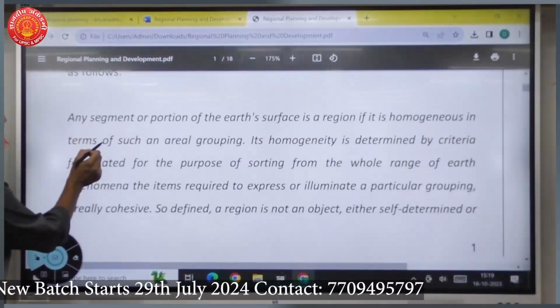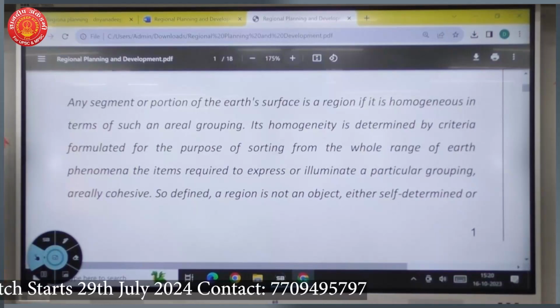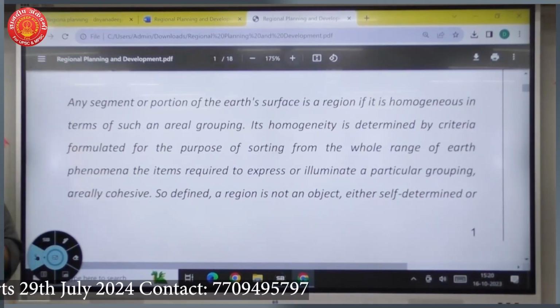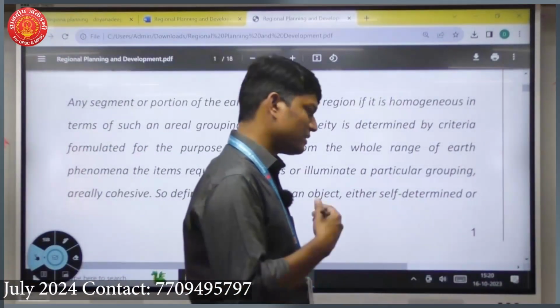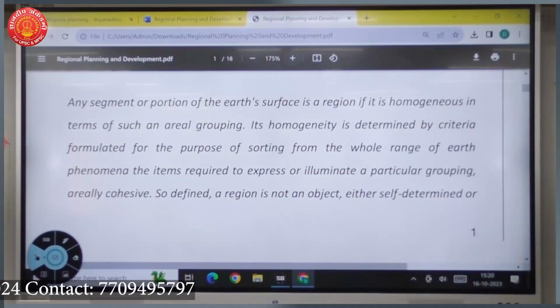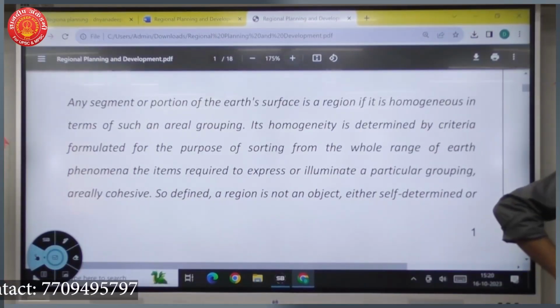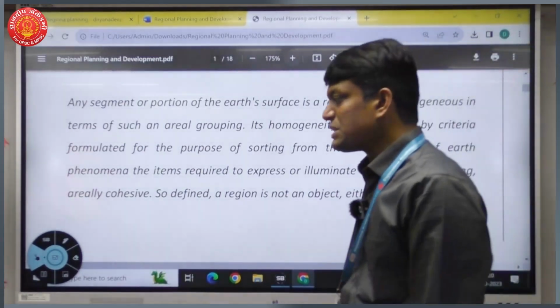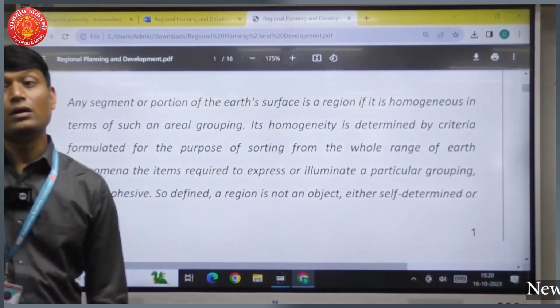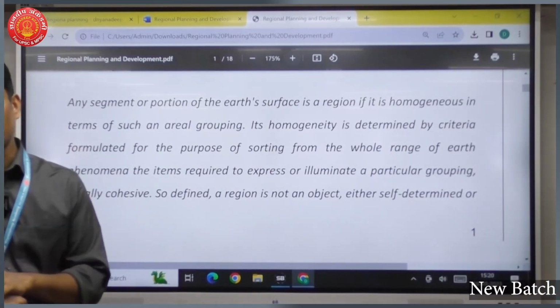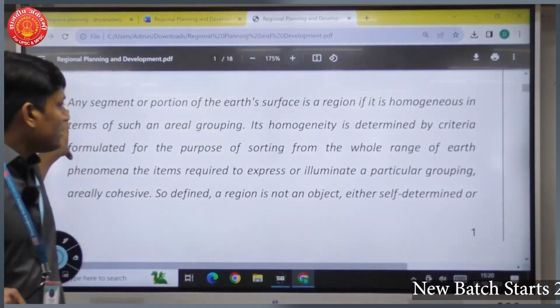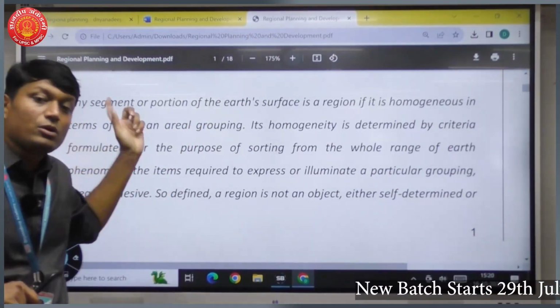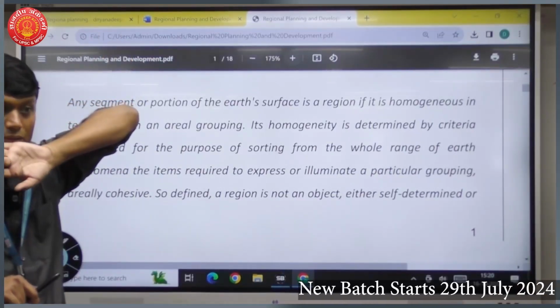Just go through the definition first. What is the Vidal-Lysis committee saying? There was one committee which was established for some other purpose. एक development चा काही plan बनवायचा होता at global level, and then this committee came up with the idea that whatever development we are doing, that development has to have a region for the matter. So he gives a definition of what a region should be, because then only we will be having a development plan. Clear?